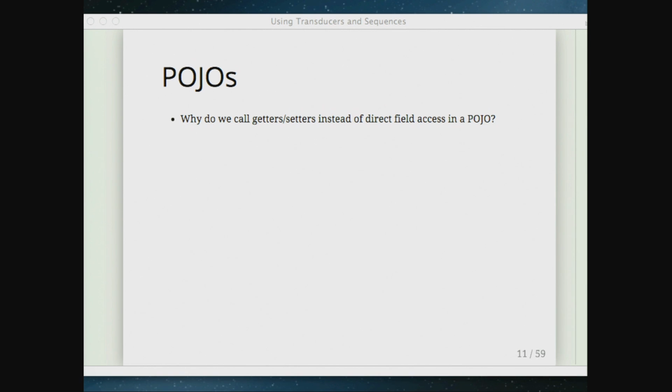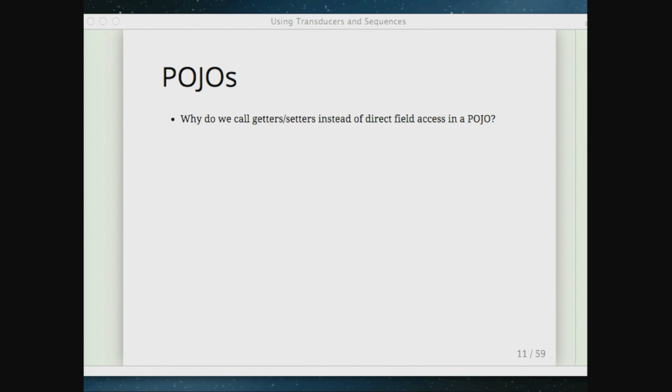Does anybody have any other ideas, thoughts? No? That's the way it's by default. Because that's just the way it is, right? Yeah? So the getter could do additional logic, right? That's another case. I think it's mainly because of getters and setters that we can have an interface where otherwise you can't. That's another one. So it allows you to create interfaces and things like that. So these are some of the reasons.